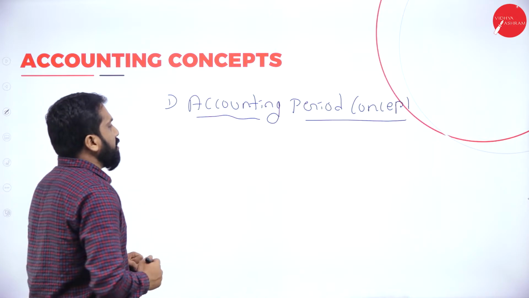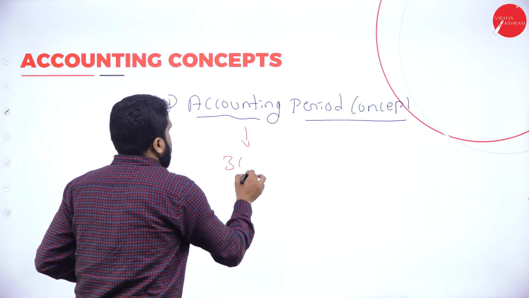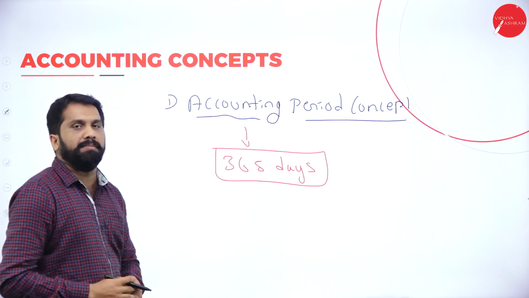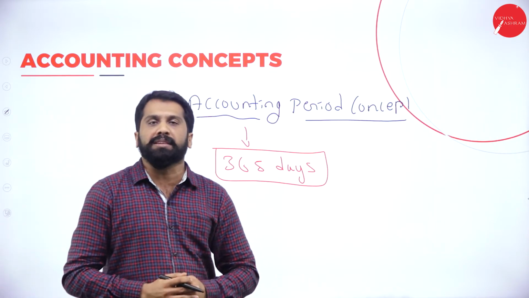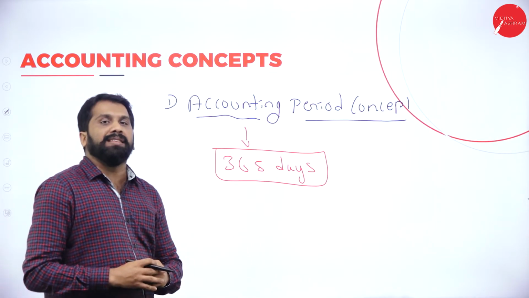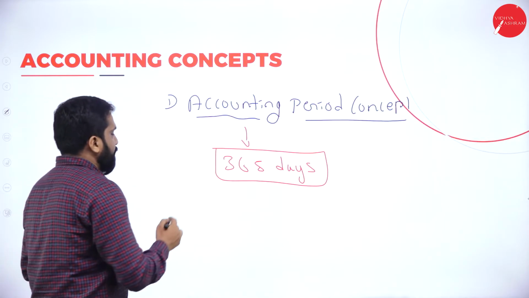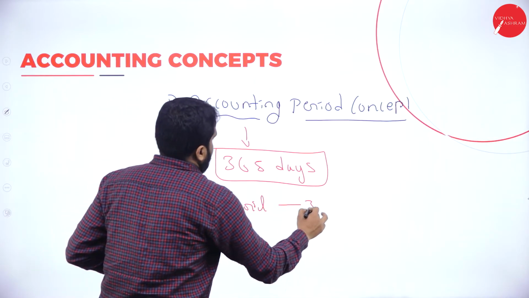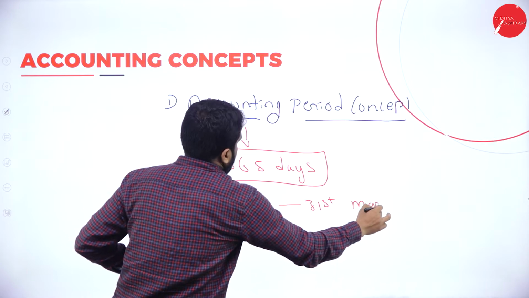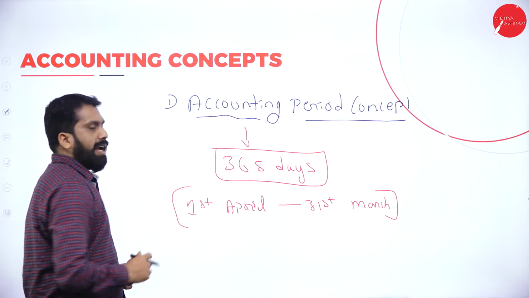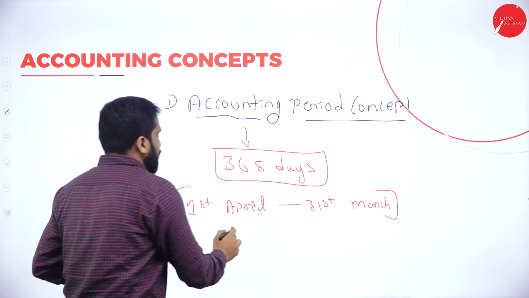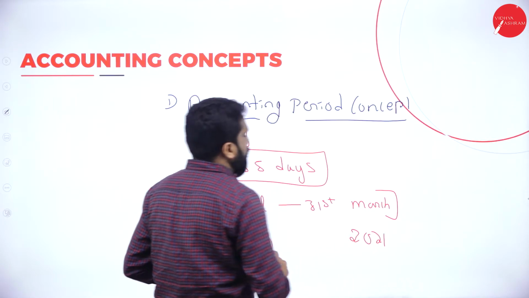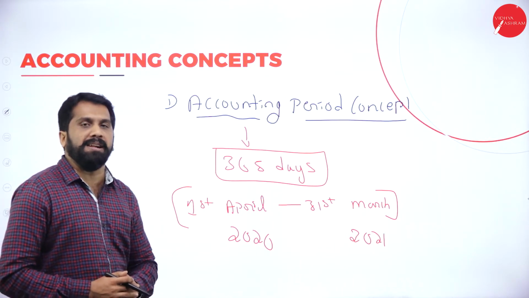Now, accounting period concept means very simple. Every 365 days, we call it an accounting period. Means every 1 year, we call it an accounting period. Normally, the accounting period starts on 1st April and goes to 31st March. This we call an accounting period. Example, 1st April 2021 to 31st March 2022.